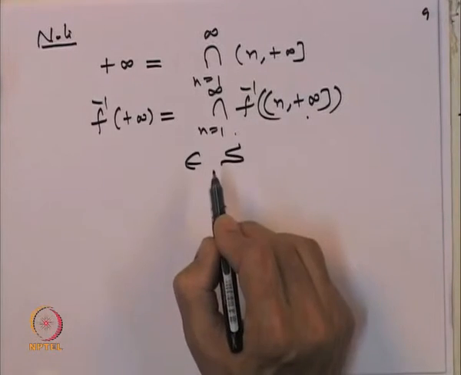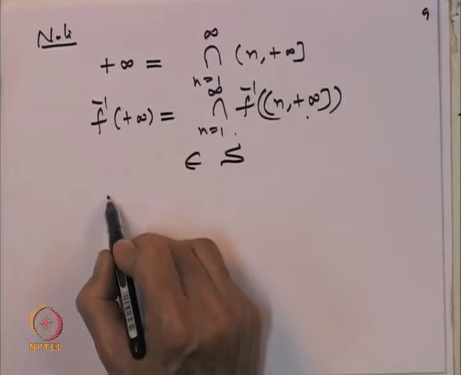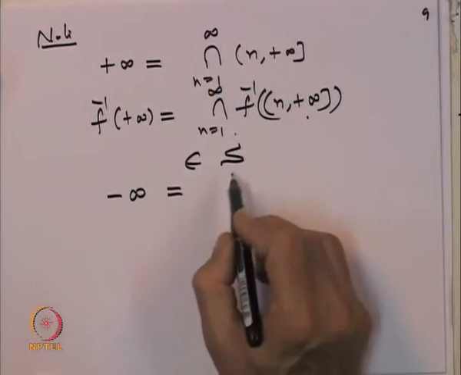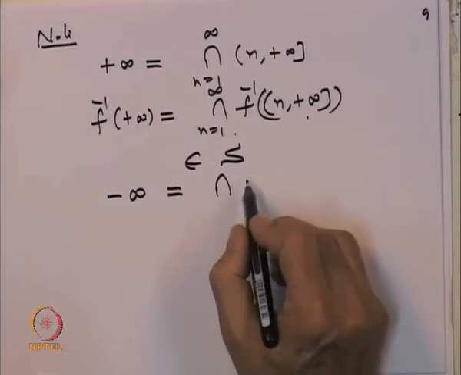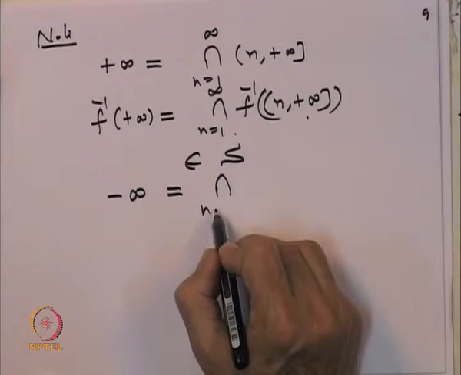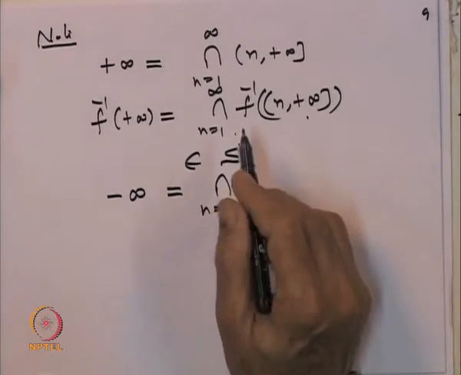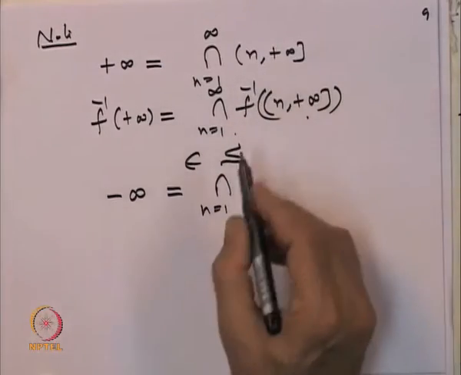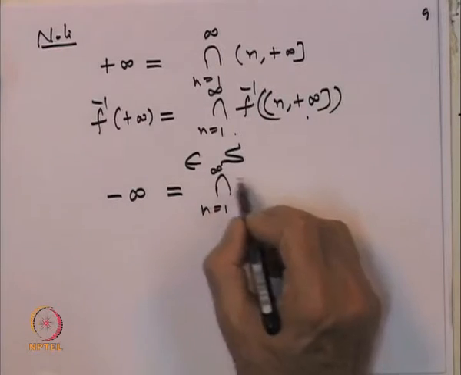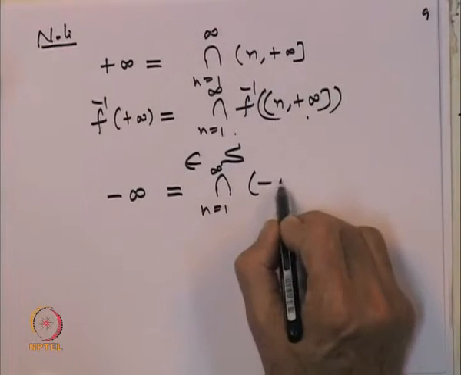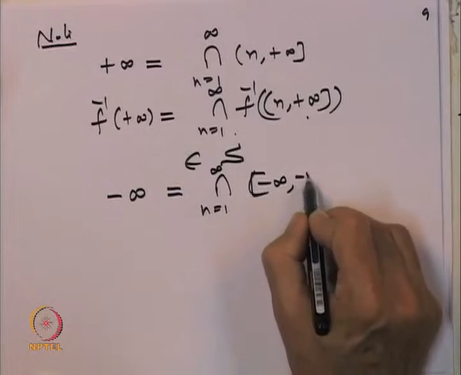So, this belongs to S, and a similar argument works for minus infinity, because minus infinity can be written as the intersection over n equal to 1 to infinity of the intervals minus infinity to minus n.